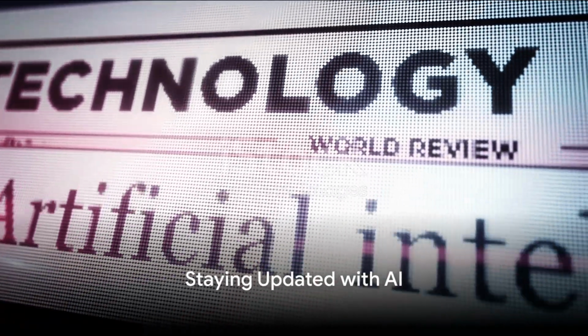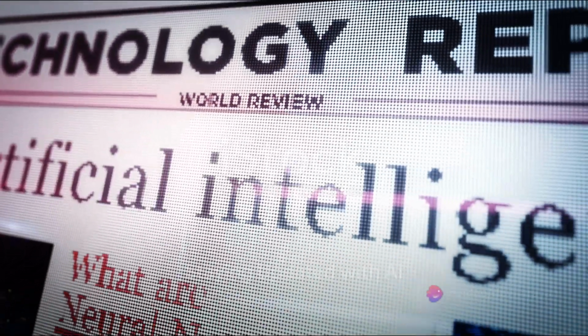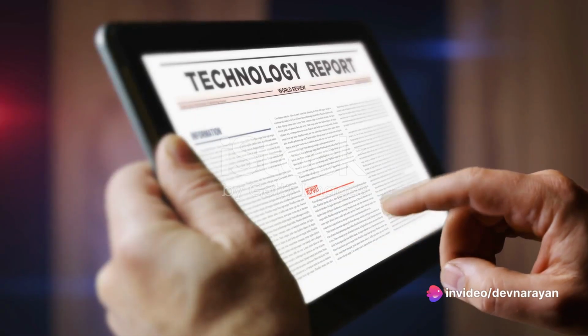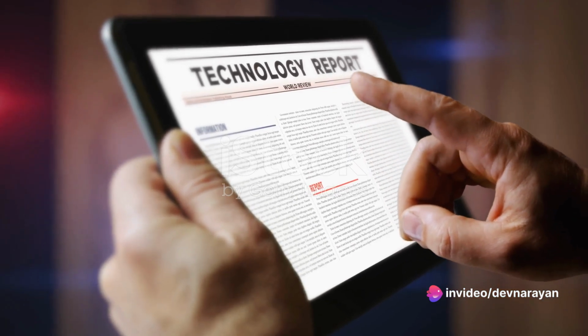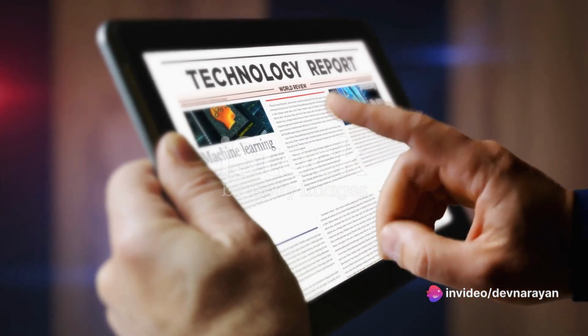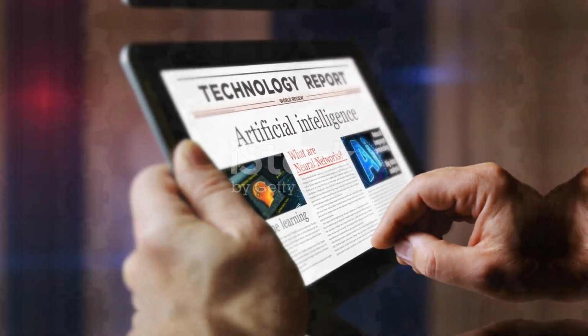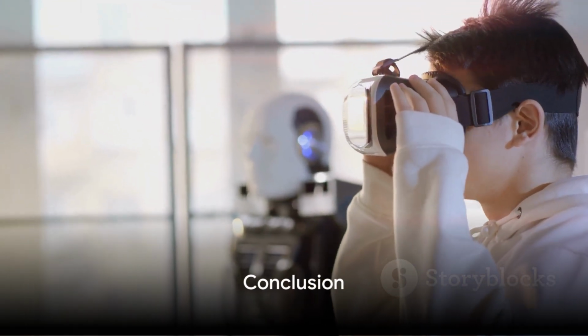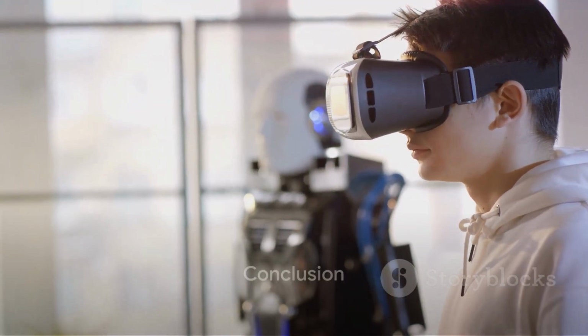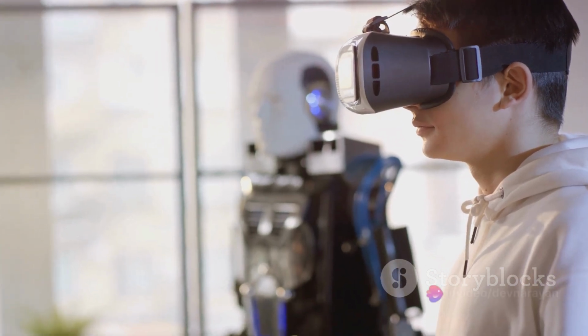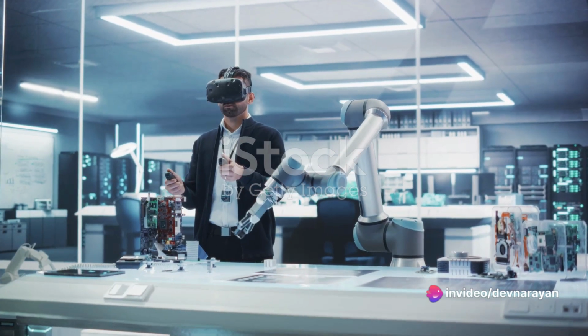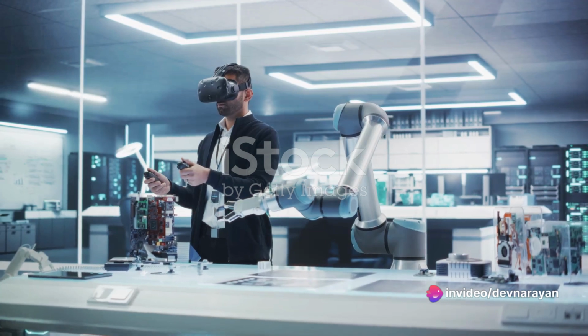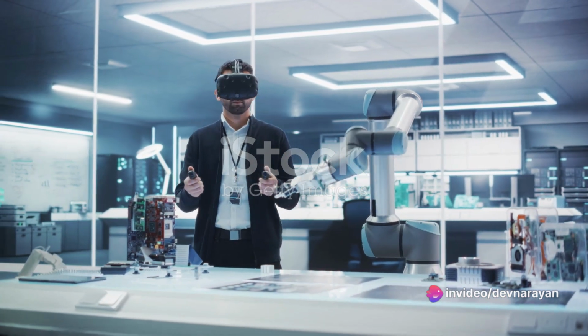Finally, keep up with the latest developments in the field of AI. The world of AI is constantly evolving, and keeping up with these changes is crucial to truly understanding and mastering this technology. To sum up, learning AI involves understanding the basics, getting a grip on machine learning and deep learning, practicing your skills on different platforms, and staying updated with the latest in AI.